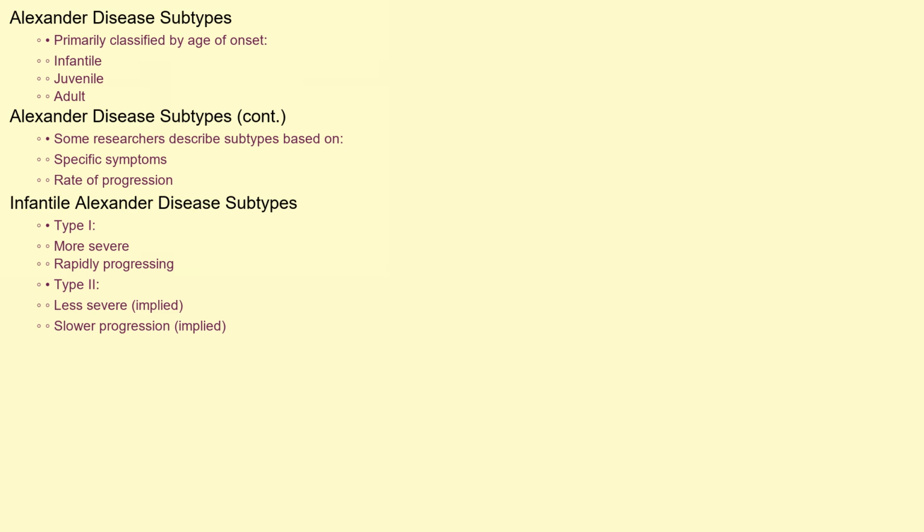While Alexander disease is primarily classified based on the age of onset, infantile, juvenile, and adult, some researchers also describe subtypes based on the specific symptoms and rate of progression. For example, there's a distinction between type I and type II infantile Alexander disease, with type I being the more severe and rapidly progressing form.